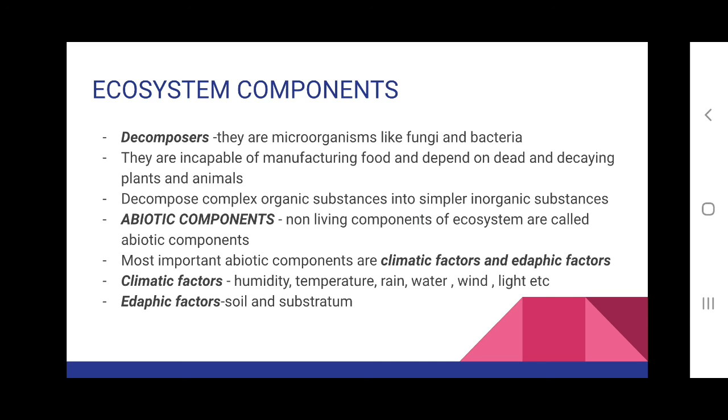So these are the abiotic components of ecosystem, and together the abiotic and biotic components of an area along with its habitat form the ecosystem, or the biotic community of an area along with its habitat forms the ecosystem.